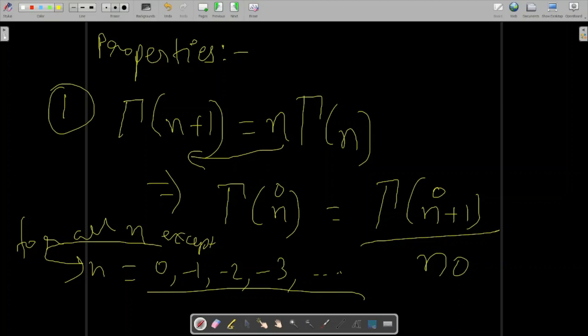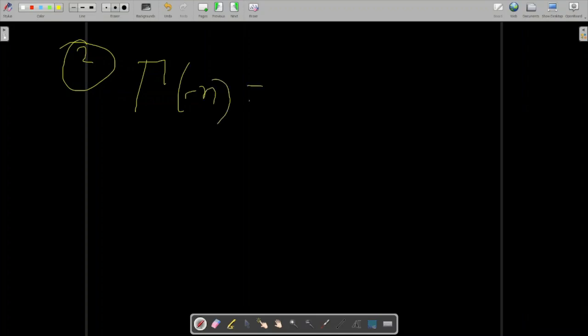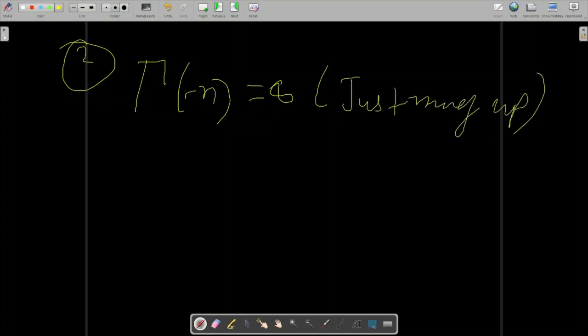Now gamma of minus n. There is one more, the second property, which you have to remember. Don't go into its proof, just remember it, just mug up. Minus n means negative integers.